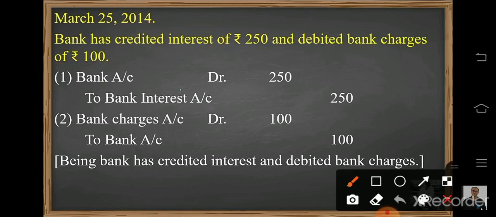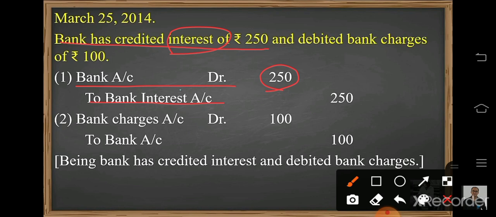Again I am explaining it. Bank has credited interest of rupees 250. So interest is an income for us, so that will be credited. And here this interest is directly transferred to the bank account. So bank is the receiver, so bank account debited 250.